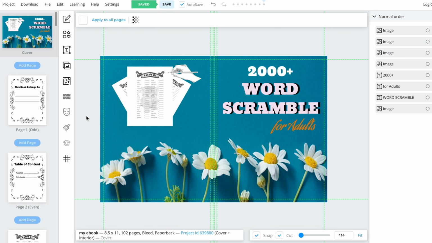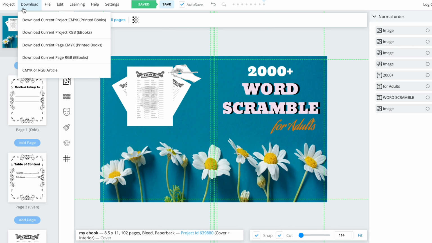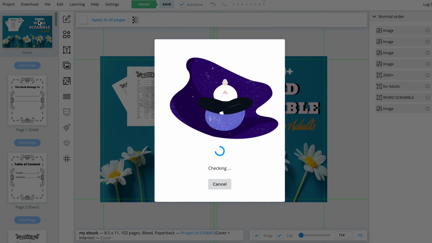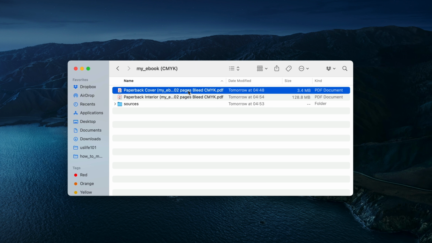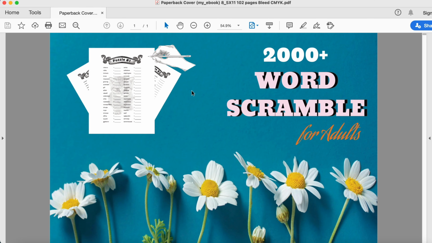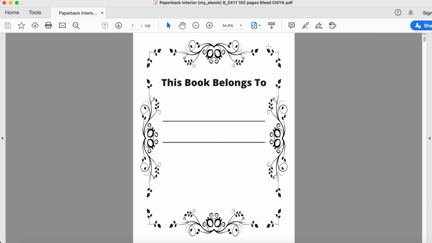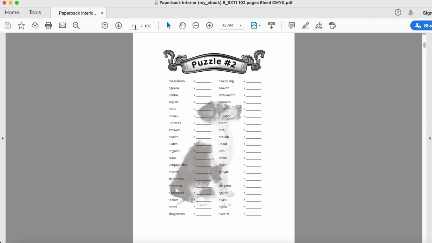Okay, we are pretty much done with the content of this book. Now that we have the book, it's time to download it. It's pretty simple. Just click on Download, and select the first option as Download as Printed Books. It may take a while, but it will be automatically downloaded to your default directory. As a sanity check, let's open the 2 PDF files that you downloaded. The cover page looks good, and the interior pages are also looking as expected.